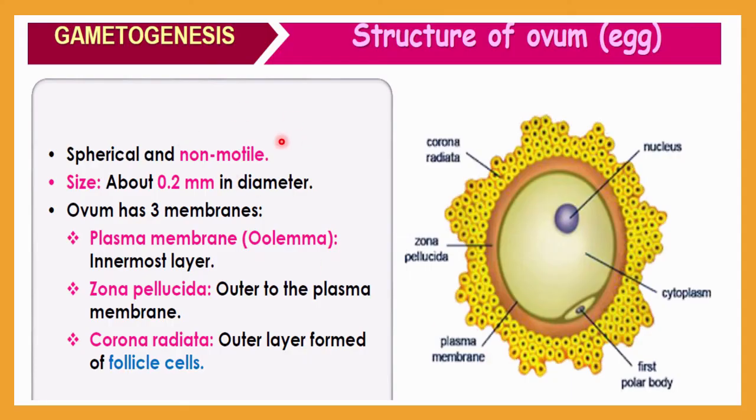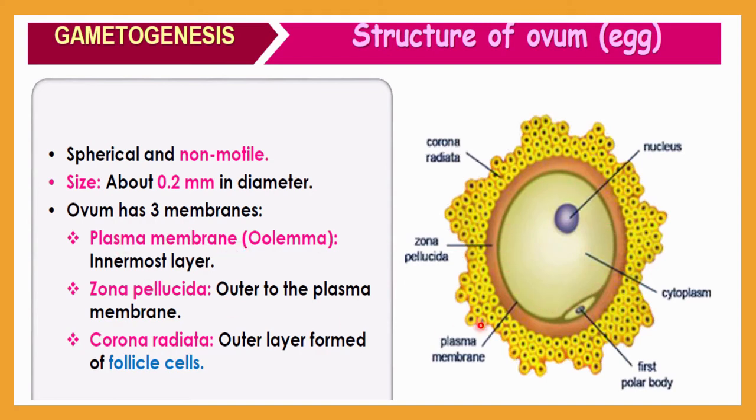Now let us discuss the structure of an ovum or egg. First of all, the shape of an ovum is spherical, and it is a non-motile structure. The size of an egg cell is 0.2 millimeter in diameter, and the ovum has three layers or membranes. The innermost layer is the oolemma, also called the plasma membrane. Here you can see the greenish layer. The middle one is the zona pellucida, outside the plasma membrane.